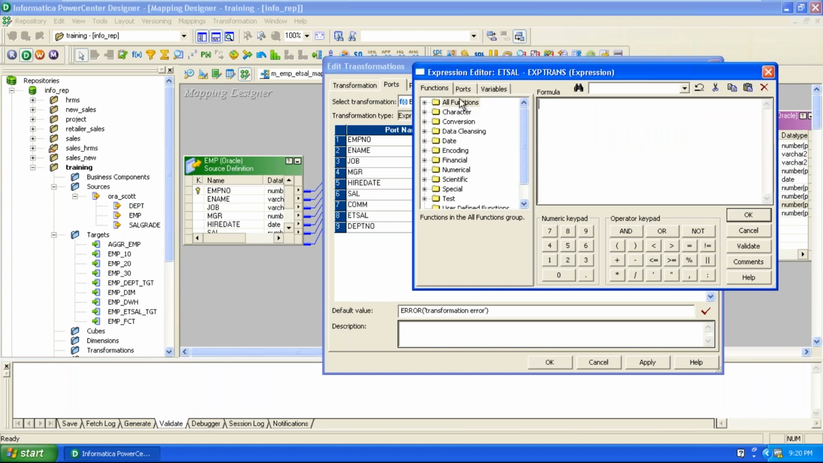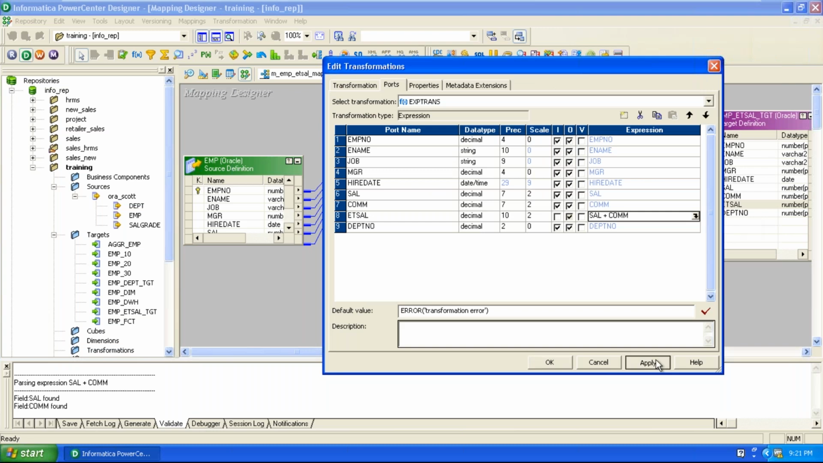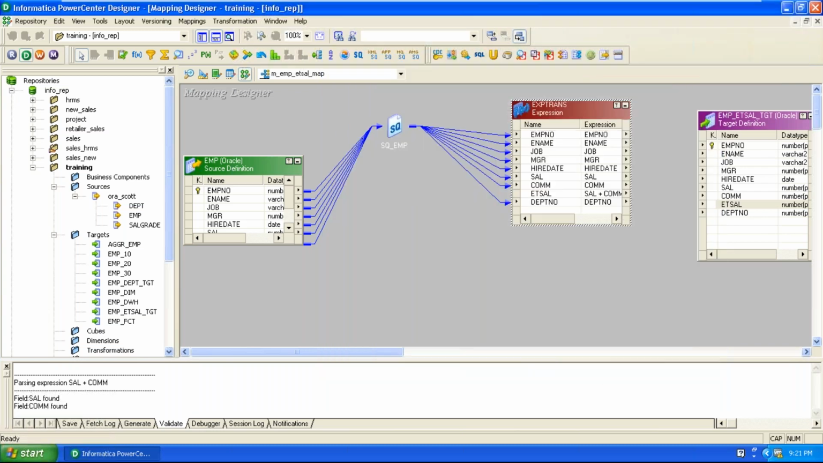If you want to write a formula, then go to the Ports tab. This is sal plus commission. So we add salary to the commission as ET cell. Now click on Validate. Click on OK. Now click on Apply. Click on OK. In this manner, we can derive the output ports with the necessary formulas in the expression transformation.